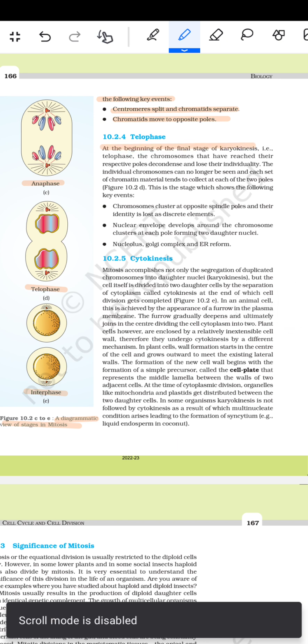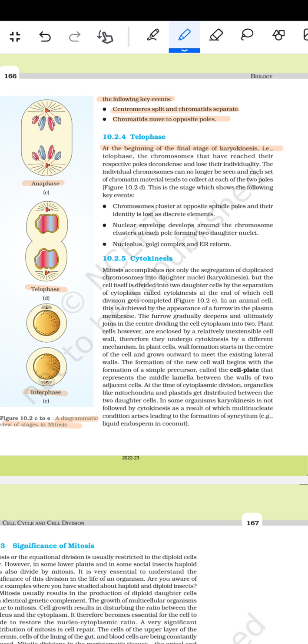तो उसके बाद आता है लास्ट में टीलोफेज कि at the beginning of the final stage of the karyokinesis, that means telophase, the chromosomes that have reached their respective poles decondense and lose their individuality. The individual chromosomes can no longer be seen, and each set of the chromatin material tends to collect at each of the two poles. This is the stage before the following key events.